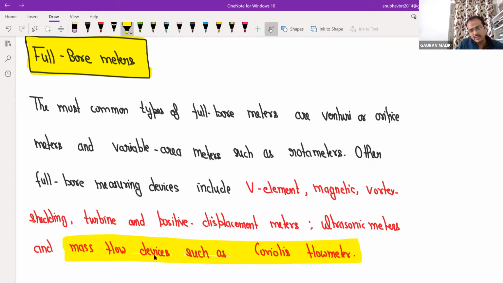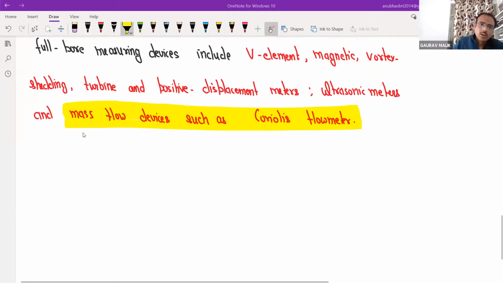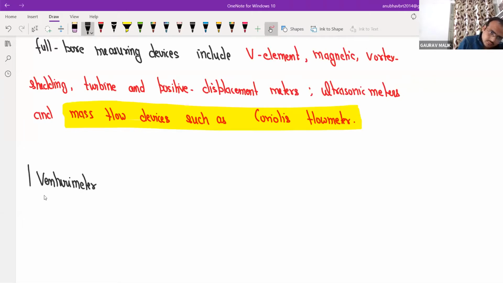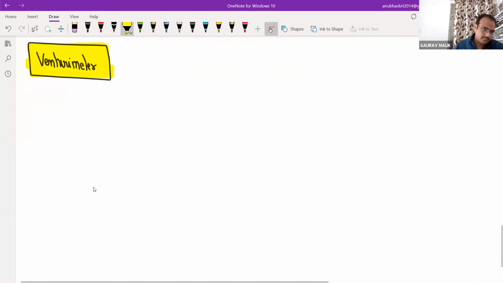But on the name of flow meters, if you know only Venturi meter, then you need to leave such type of question. Is it clear? So this was the basic idea about all these meters. Very good. We need to do PhD on Venturi and orifice. So write down Venturi meter.